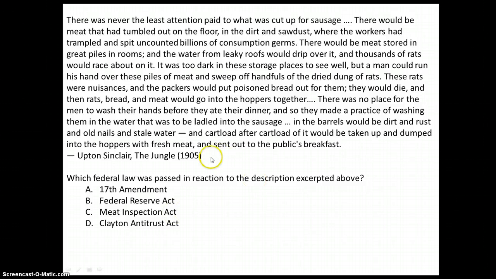Really what you needed to notice is to simply read and see how many times the word meat and something related to meat shows up in this passage. Let's see, 1, 2, 3, 4, ooh, reading this entire thing is making Miss Thomas sick. 5, at least 6 or 7 times it talks about meat. And only one answer choice actually mentions meat. And you might have thought, oh, they're throwing that in to trick me. Nope. Probably the most logical answer is the most logical answer.